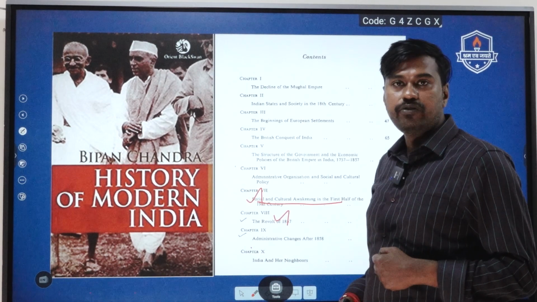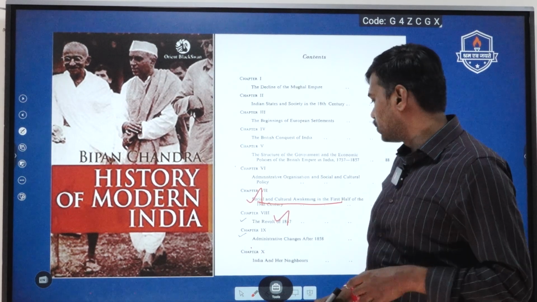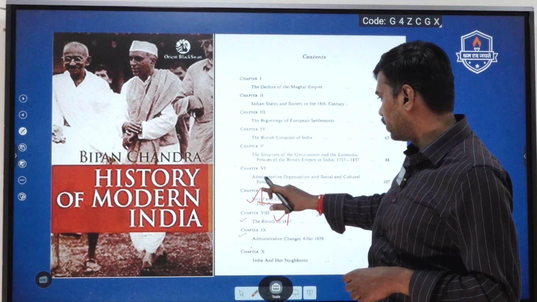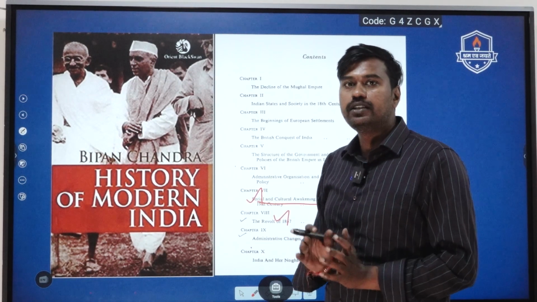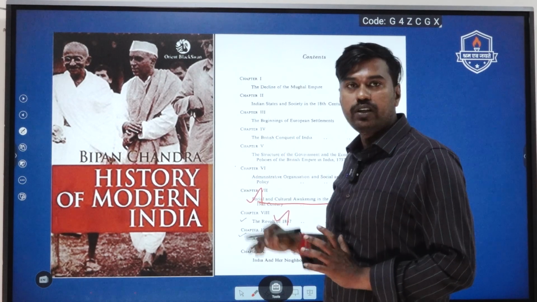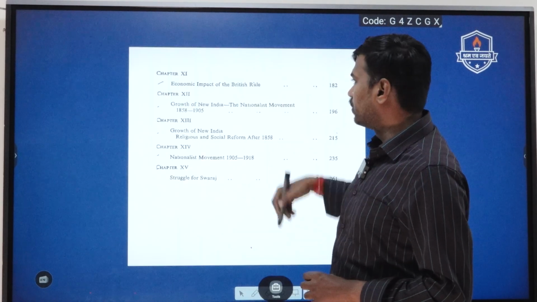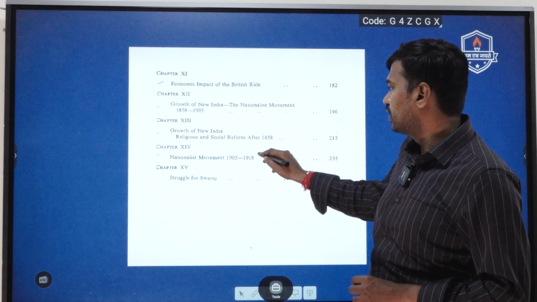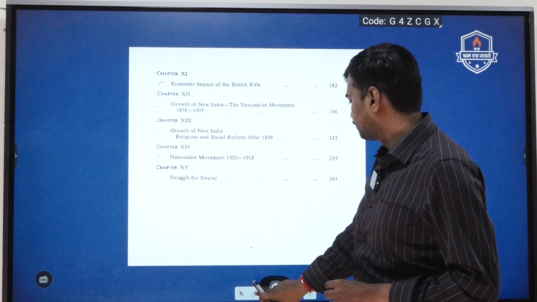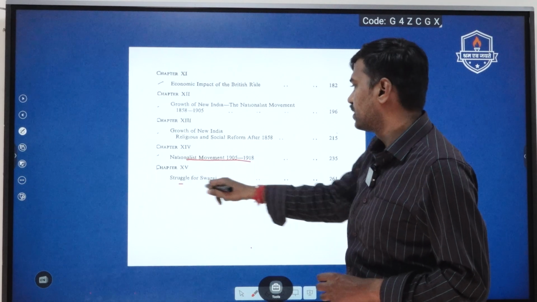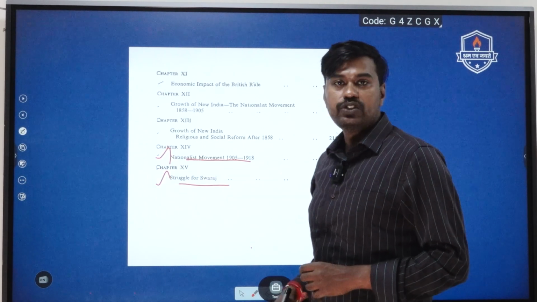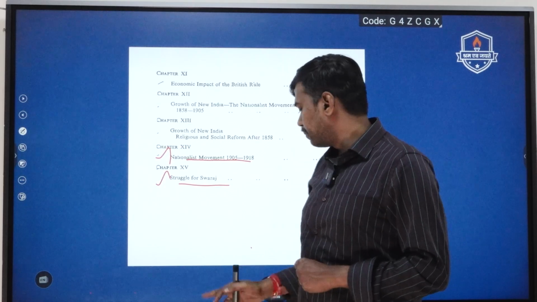And the Great Revolt of 1857 is again going to be very crucial for both prelims and mains. So students need to give maximum attention to these two chapters. Once it's covered, we advise the students to go through the remaining chapters also. With respect to the remaining topics, if you see the national movement from 1905 to 1918, as well as the struggle for Swaraj, these two topics also need to be covered in a better manner.